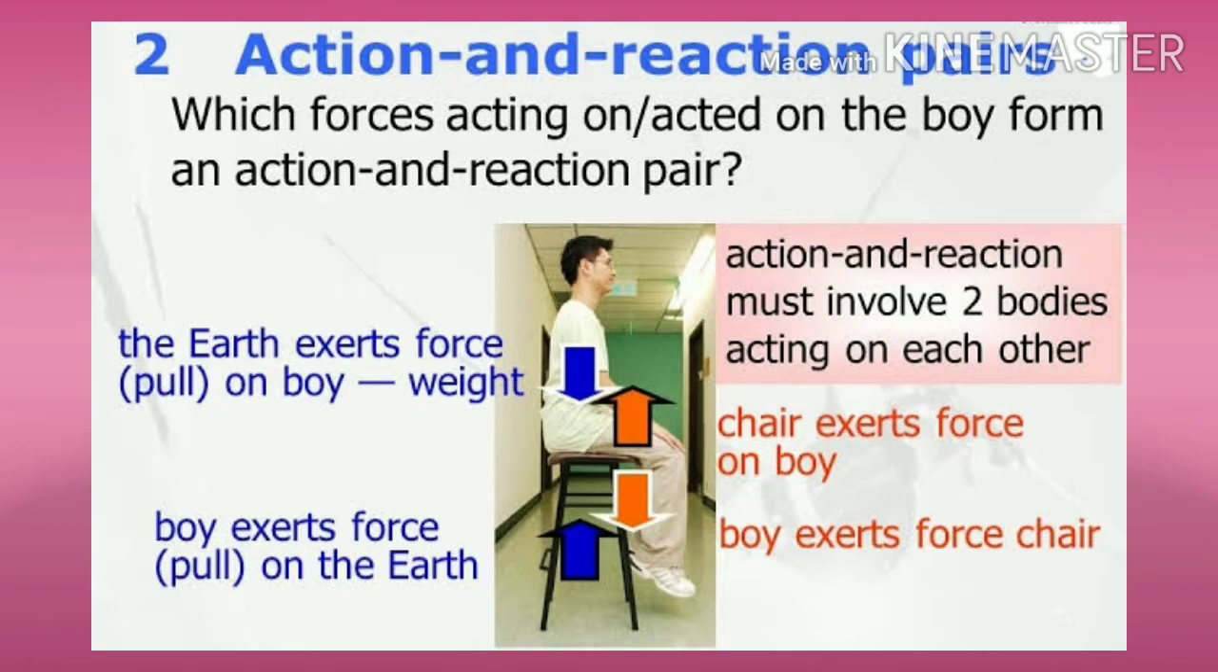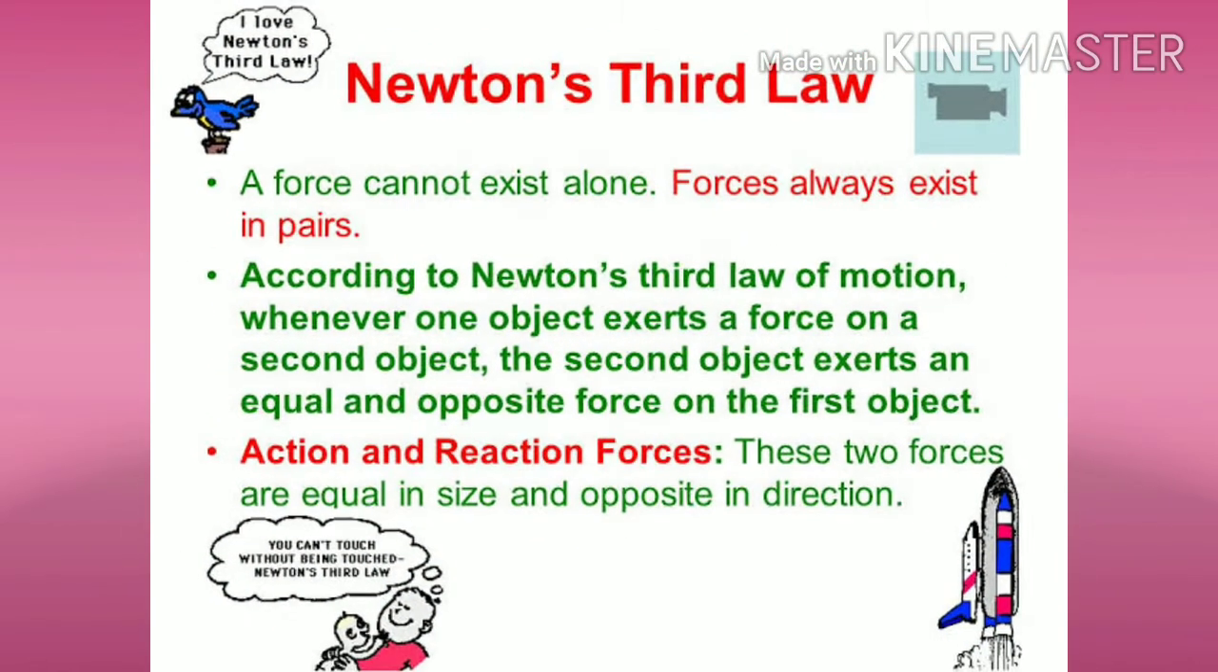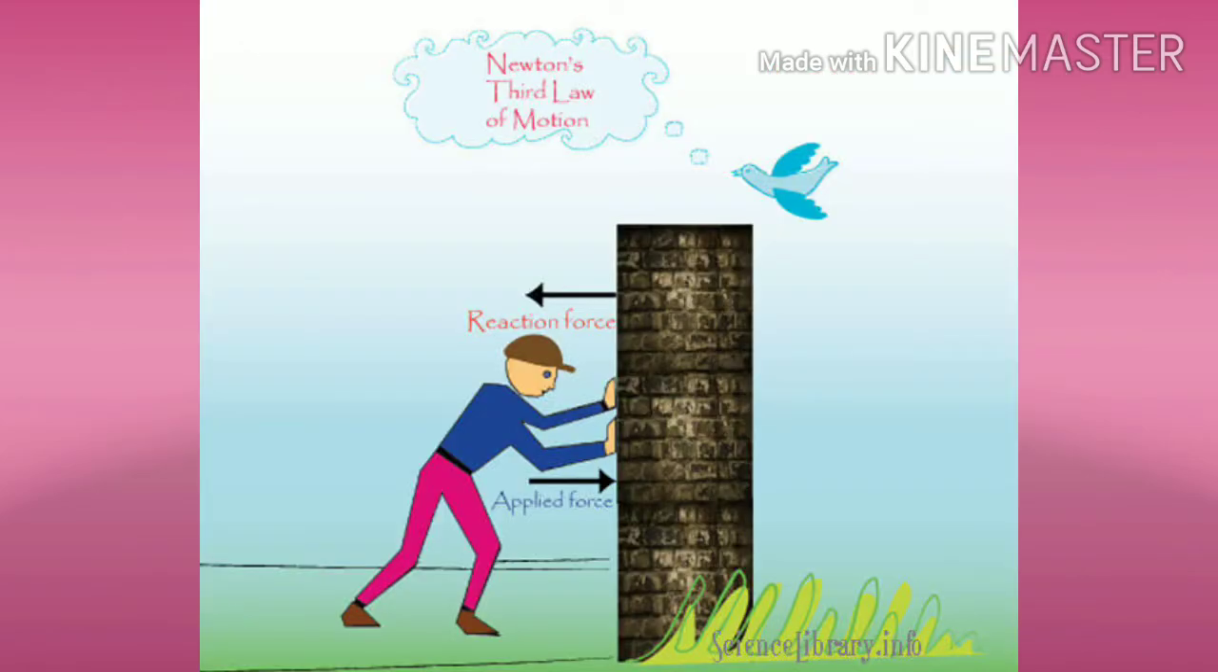When one object applies a force on another object, then the latter object also simultaneously applies a force on the former object, means the first object. The forces between the two objects are always equal and opposite. This idea is expressed in Newton's third law of motion.